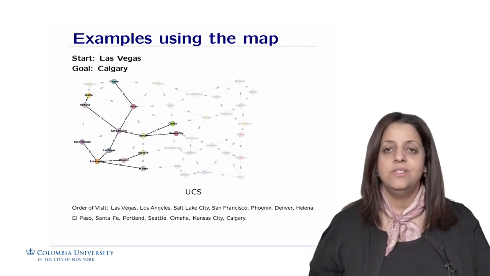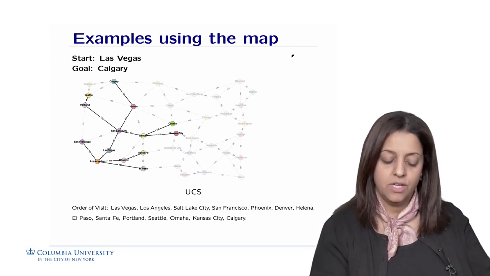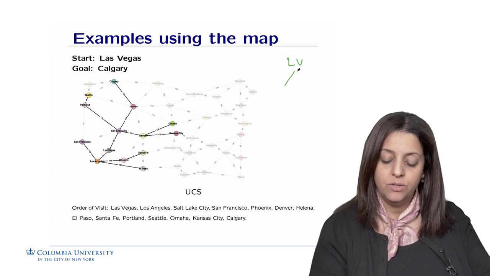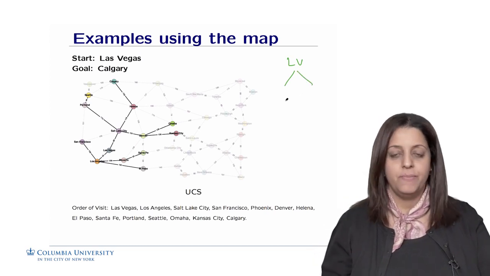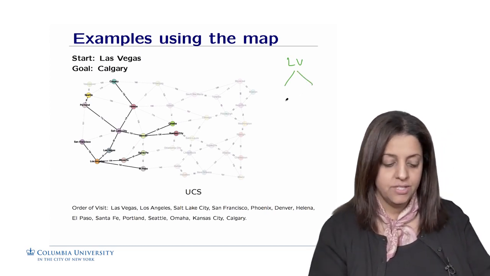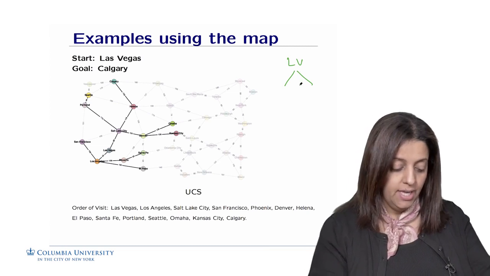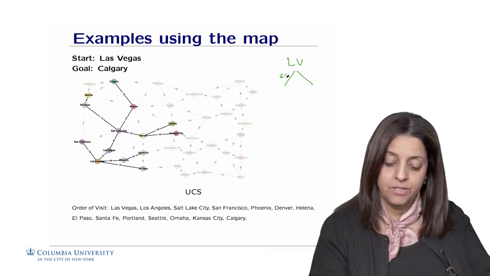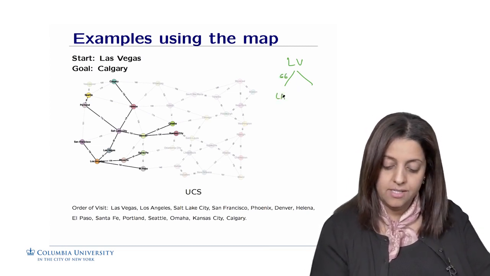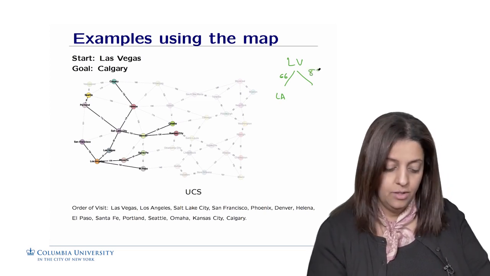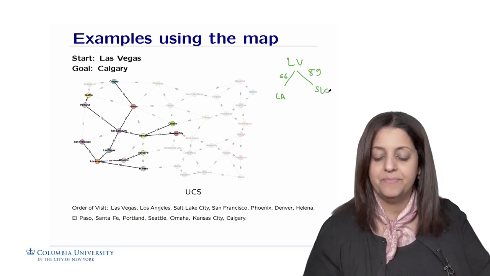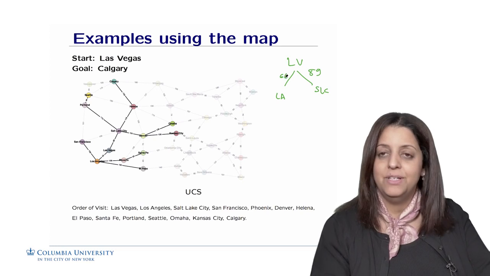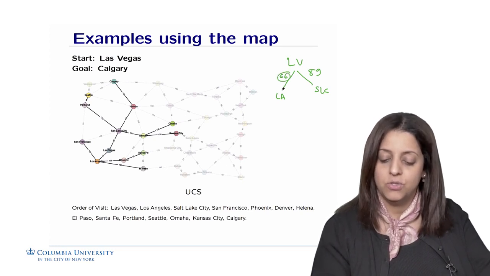So how about UCS? UCS prioritizes by cost. So we're going to start from Las Vegas, and we are going to explore which would be the shortest path, or the shortest cost, to reach the city of Calgary. So from Las Vegas, we can spend 66 kilometers to get to Los Angeles, or we can spend 89 to go to the city of Salt Lake City. Okay? So obviously, we're going to pick 66 because it's the shortest.